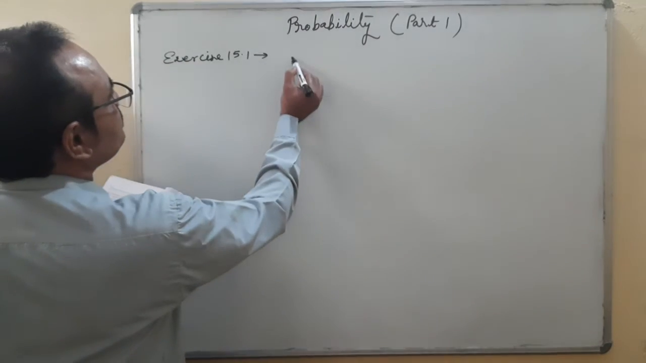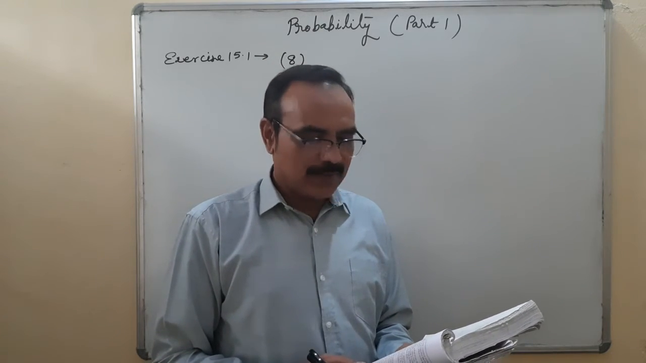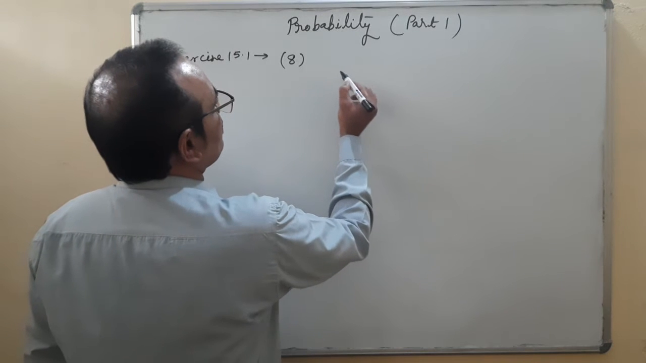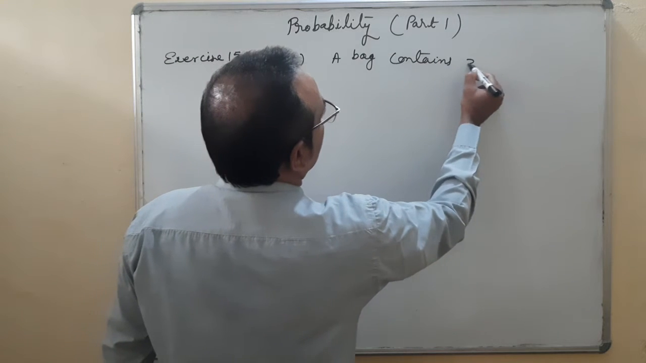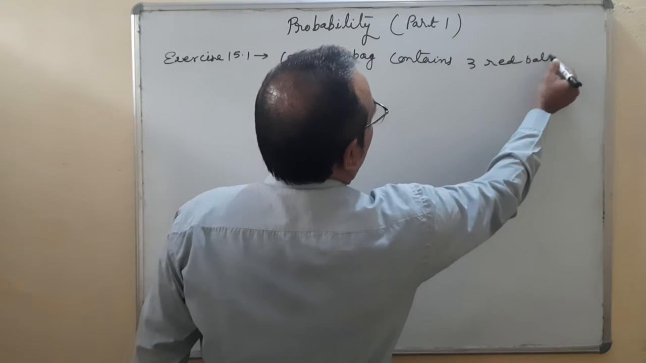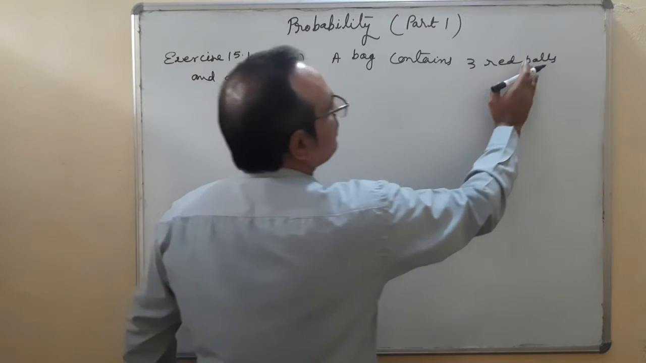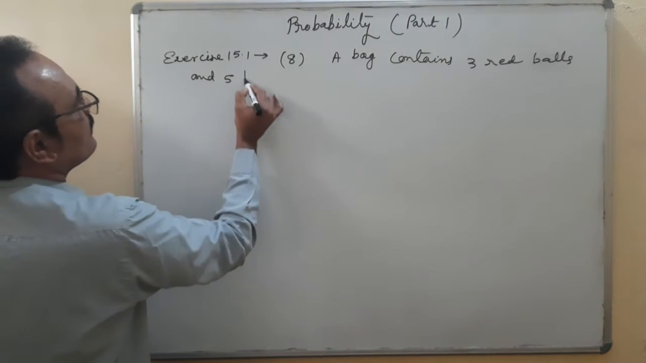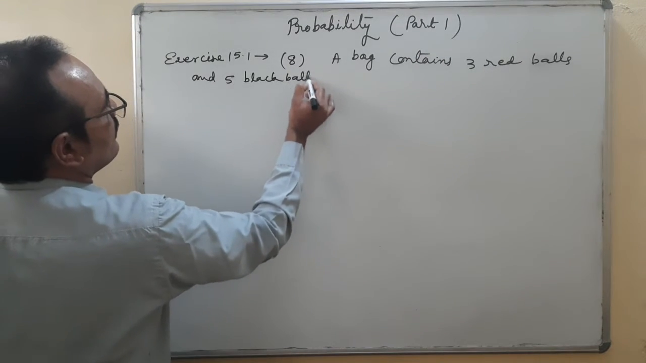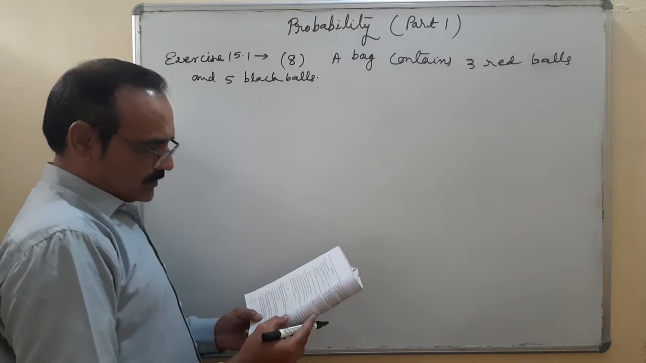Question number 8. A bag contains 3 red balls and 5 black balls. A ball is drawn at random from the bag.